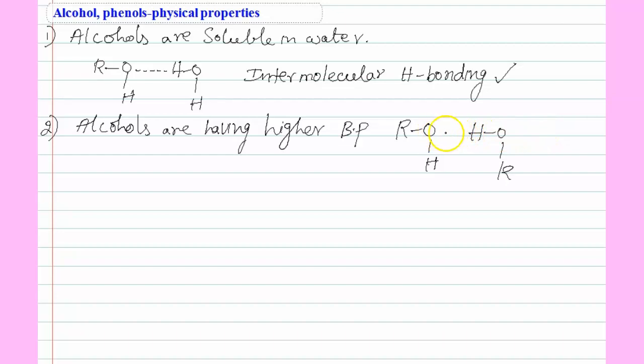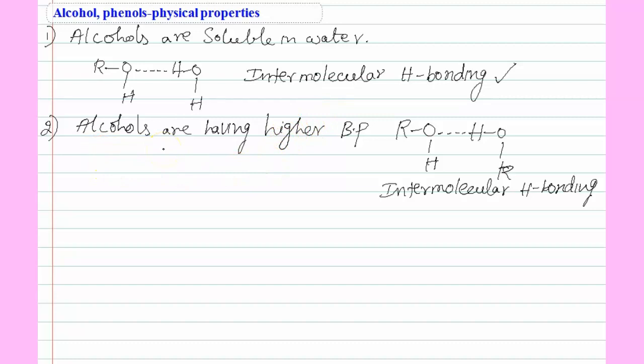Between the oxygen of one alcohol and the hydrogen of another alcohol, there is intermolecular hydrogen bonding. So between the alcohol molecules there is intermolecular hydrogen bonding. Suppose one molecule is attached to another molecule, the weight increases, then the boiling point increases. So alcohols have higher boiling points.